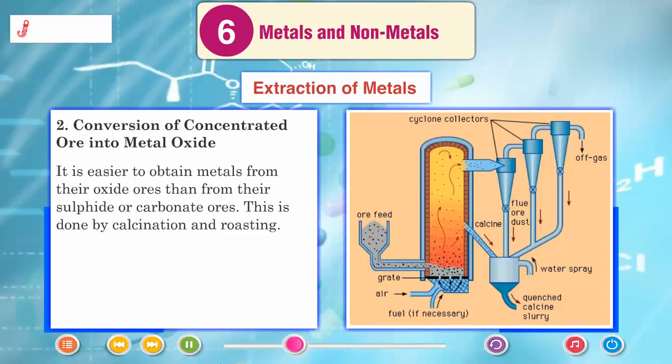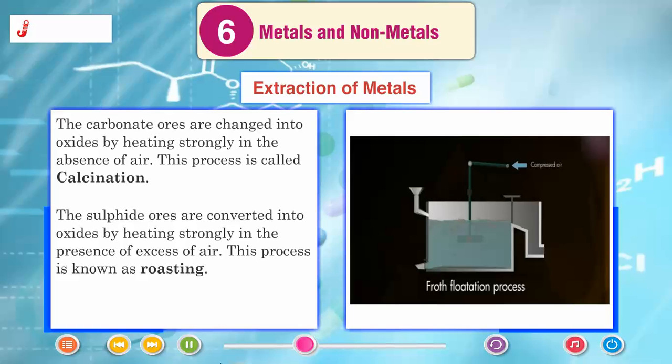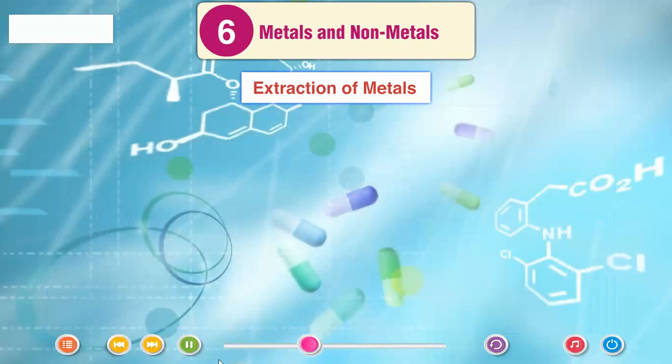Conversion of concentrated ore into metal oxide. It is easier to obtain metals from their oxide ores than from their sulfide or carbonate ores. This is done by calcination and roasting. The carbonate ores are changed into oxides by heating strongly in the absence of air. This process is called calcination. The sulfide ores are converted into oxides by heating strongly in the presence of excess of air. This process is known as roasting.